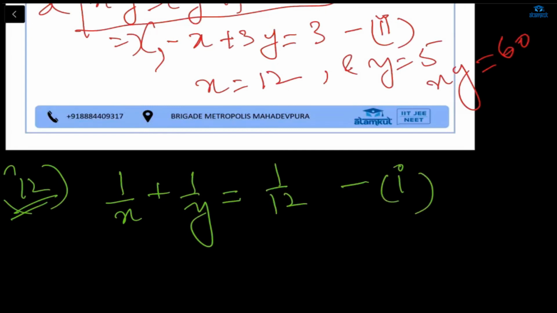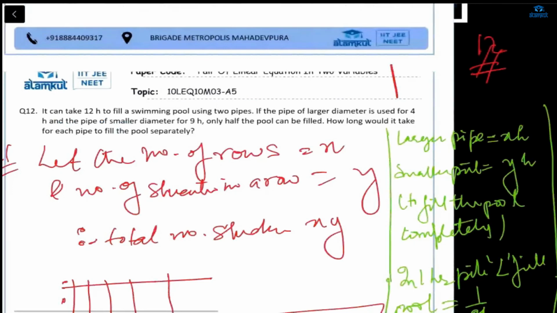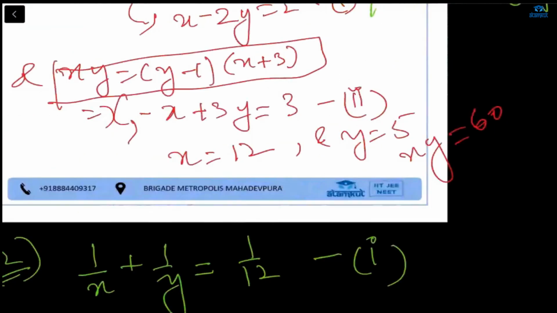Why? Because see, it is written here, it can take 12 hours to fill a swimming pool using 2 pipes. So how much in 1 hour? It will be 1 upon 12. It is filling the full pool. So if you use both pipes for 1 hour, then 1 by x plus 1 upon y is equal to 1 upon 12.